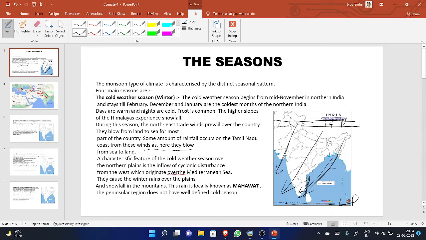The characteristic feature of the cold weather season over the northern plain is the inflow of cyclonic disturbance. Let me read the statements, then I will clear it with the help of the diagram. From the west, which originate over the Mediterranean Sea. Yes, it means a cyclone comes from the Mediterranean Sea.